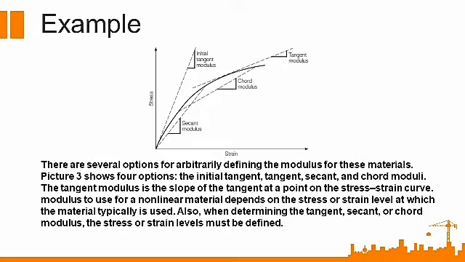There are several options for arbitrarily defining the modulus for these materials. Figure 3 shows four options: the initial tangent, secant, and chord modulus. The tangent modulus is the slope of the tangent at a point of the stress-strain curve. The modulus for a nonlinear material depends on the stress or strain level at which the material typically is used. Also, when determining the tangent, secant, and chord modulus, the stress or strain levels must be defined.